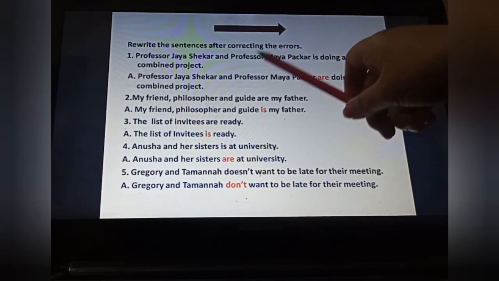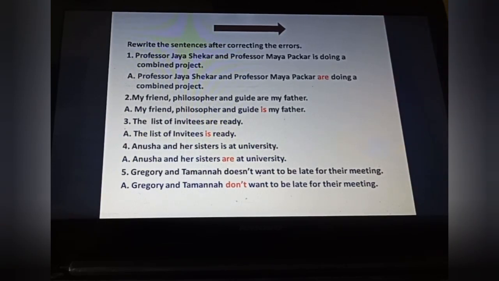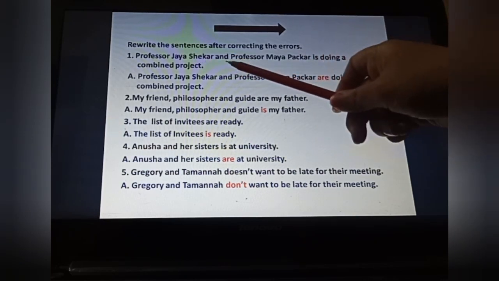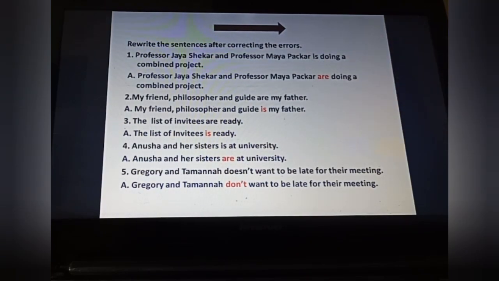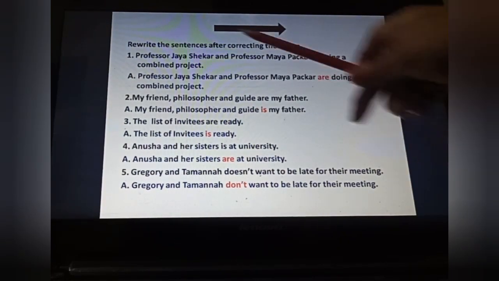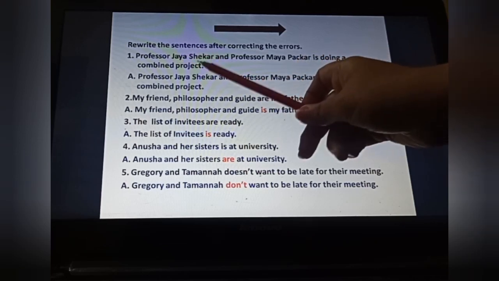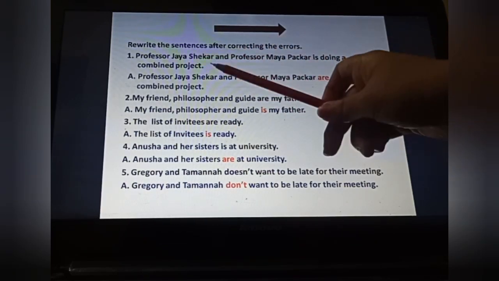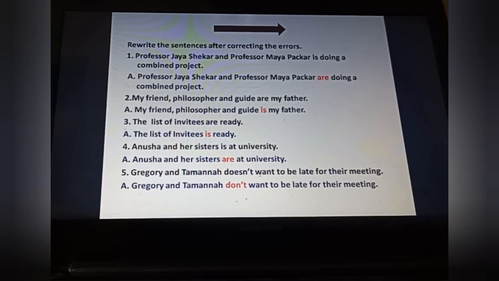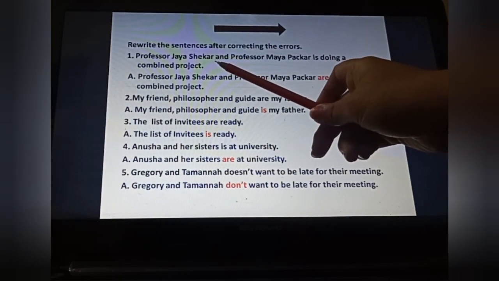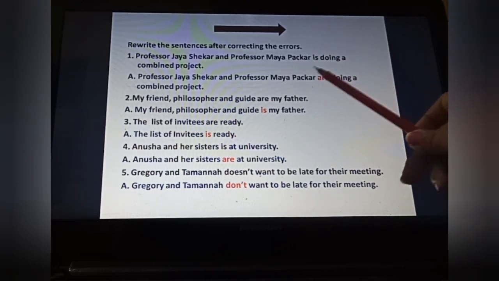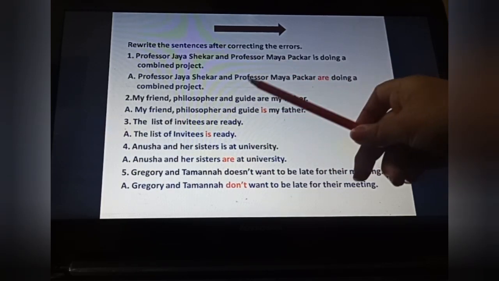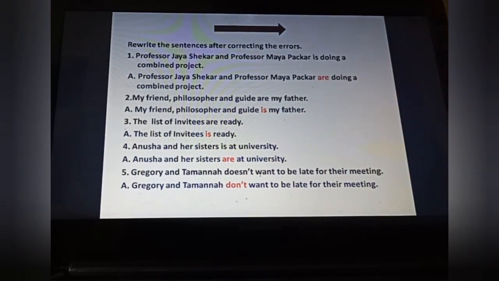Rewrite the sentences after correcting the errors. Same, these questions are only based on the rules we have done today. Professor Jaya Shekhar and Professor Maya Packer is doing a combined project. Now we have to correct the answer. Here you can see we have two persons. First one Jaya Shekhar, second one Maya Packer. So these two persons, more than one person, are joined by using and. It means we have to put here a plural verb. So is this wrong here? We have to put here are. Professor Jaya Shekhar and Professor Maya Packer are doing a combined project.